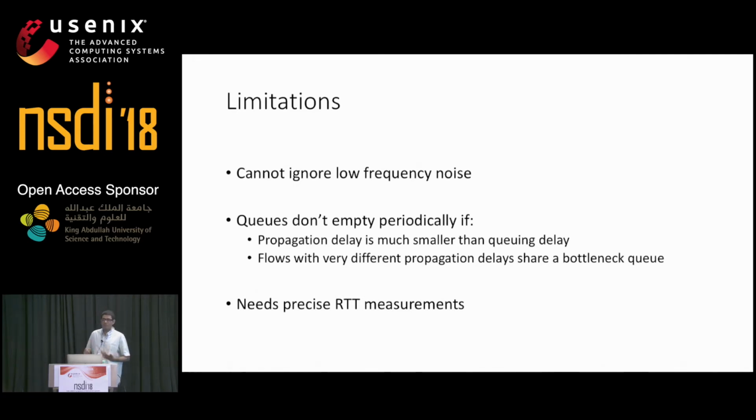Second, we have this property that the queue is empty periodically. This property breaks if the propagation delay is much smaller than the queuing delay, or if flows with very different propagation delays compete on the same bottleneck queue. When this happens, Copa erroneously switches to TCP mode, but even in that mode, it still provides performance benefits over TCP cubic, which is the default in the Linux kernel, for instance. And finally, Copa requires precise RTT measurements. For instance, if Copa runs on a 10 Gbps link, it tries to maintain a queuing delay of 2 microseconds on average.